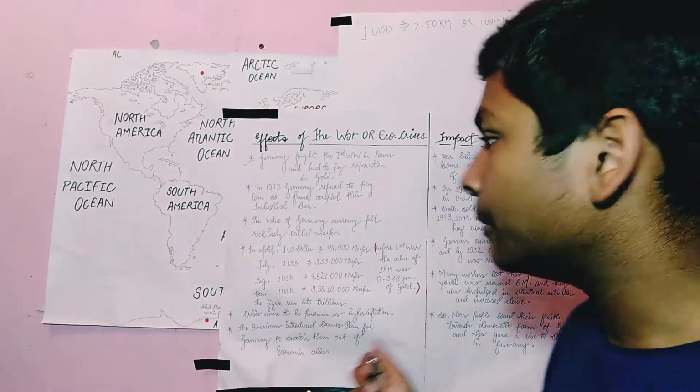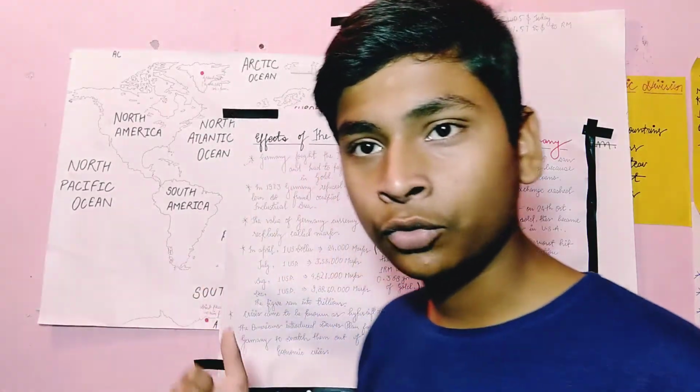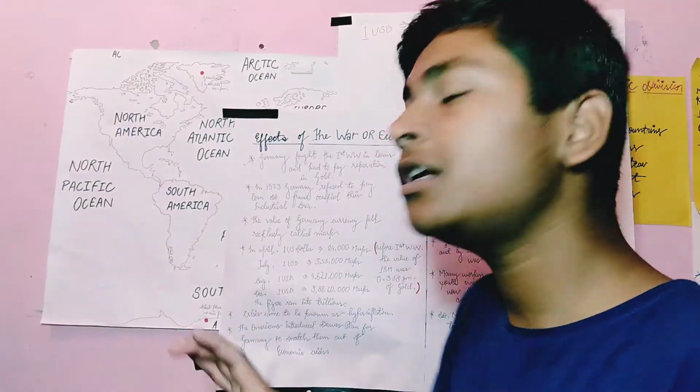So what happened to Germany? They refused to pay the loan because they did not have money in their own country. How would they pay? Many people had died. So there was no economic stability in the country right now in Germany. How will they give the loan? How will they pay the loan? So this was the situation. In 1923, they refused to pay the loan.